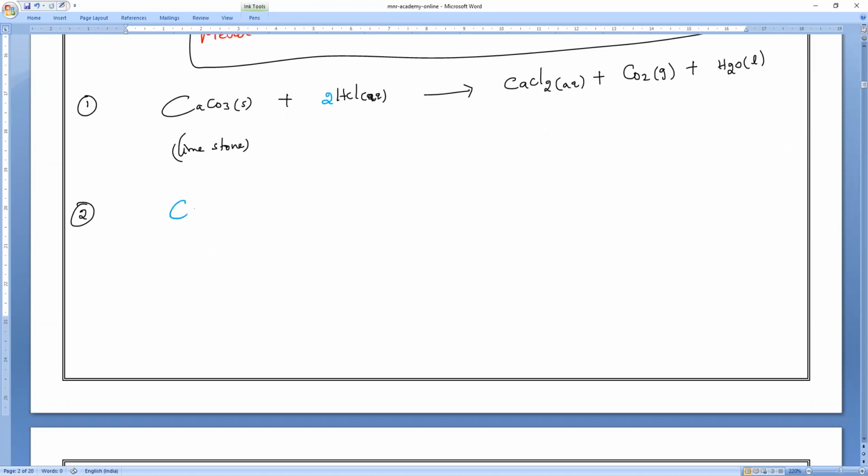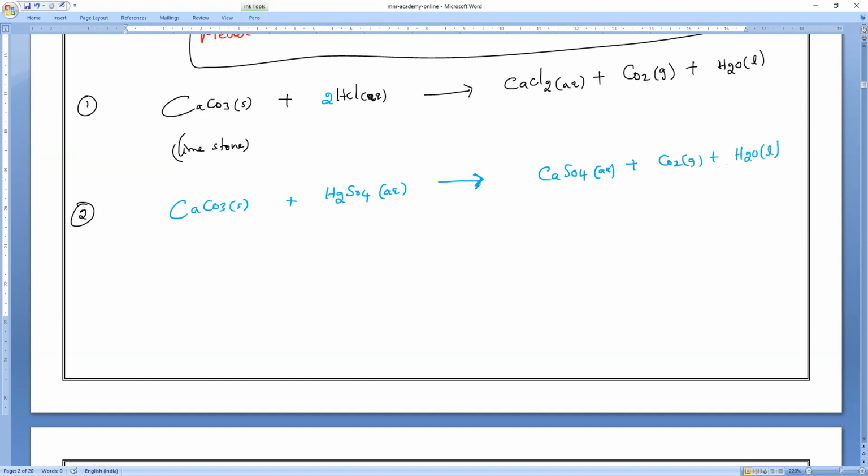Now, instead of HCl, put H2SO4. Everybody, tell me the products fast. Calcium carbonate, limestone, reacting with sulfuric acid. What is the formula of sulfuric acid? H2SO4. What is the formula of the salt? CaSO4, calcium sulfate, plus carbon dioxide CO2 plus H2O, water. Very good.